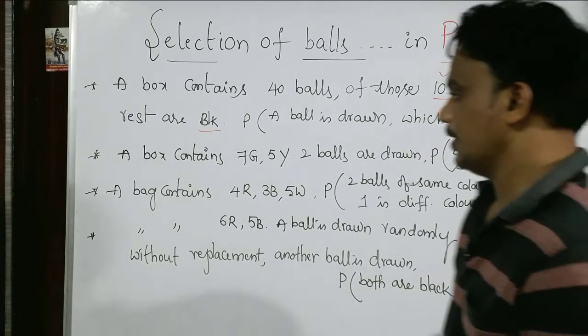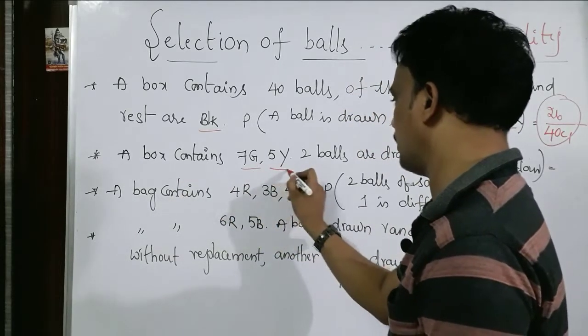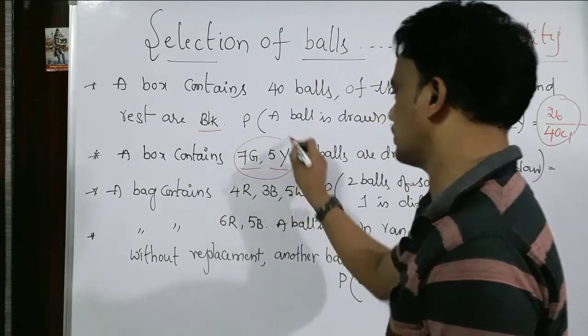Very simple thing. Similarly, one more problem. A box contains 7 green balls and 5 yellow color balls. Totally there are 12 balls.